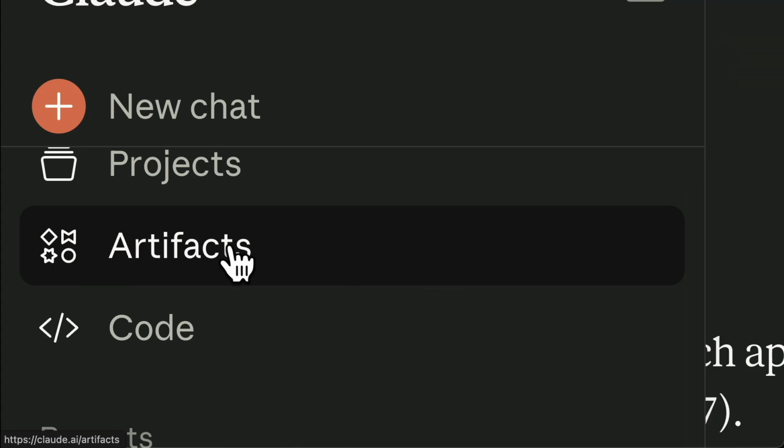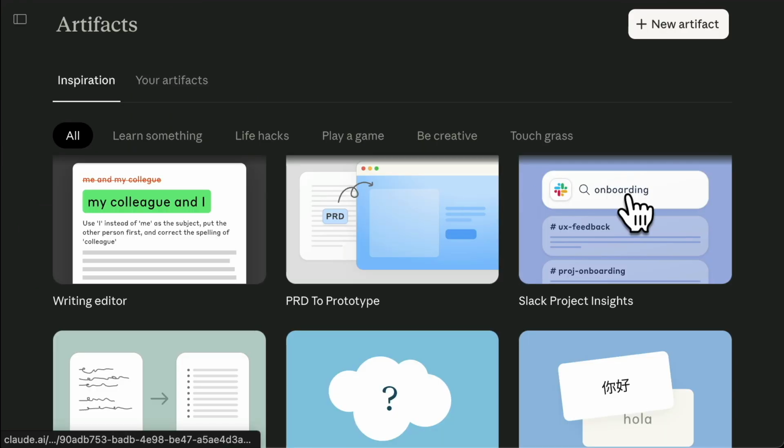And if you don't see that, go into your settings and you can change settings so that this shows. Artifacts, very simple. It's almost like a sample demo app. It's an initial starting point, and it can create that for you, and that will be a fully working app. And then later, if you want to publish it and create something more formal, you want to add payment gateways, stuff like that, you can do that later. But you don't need to do that initially, especially if it's just an app for you. So artifacts is a really good starting point.